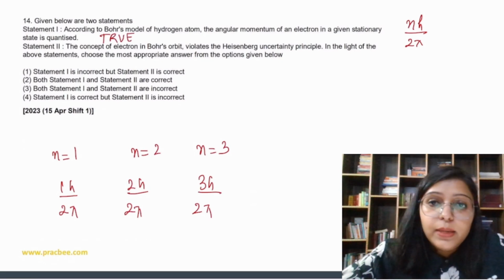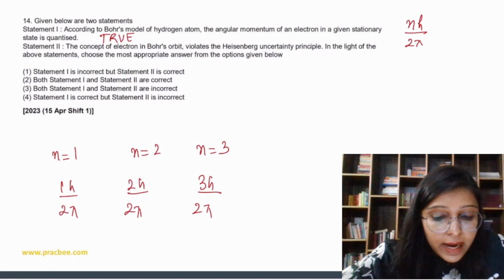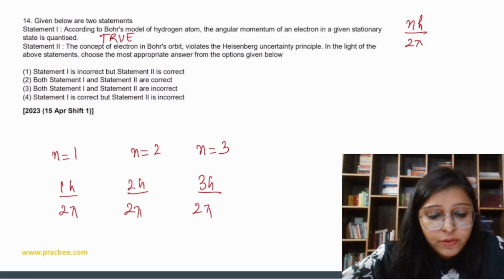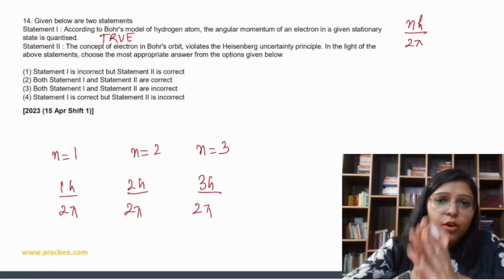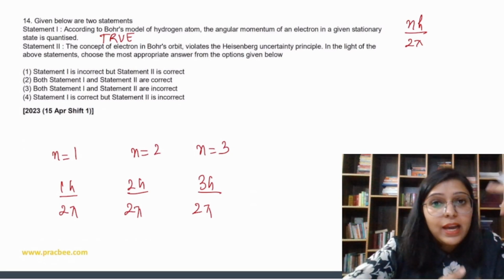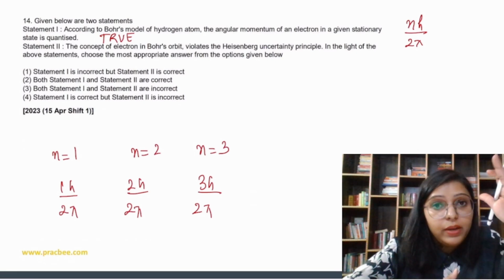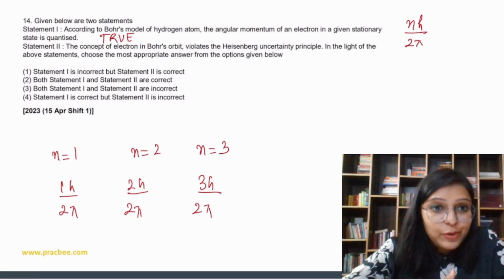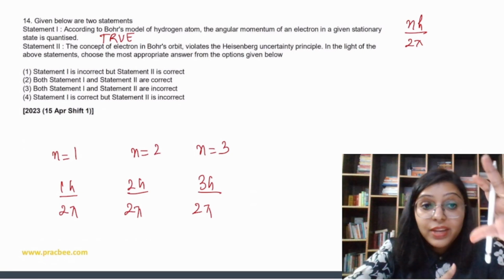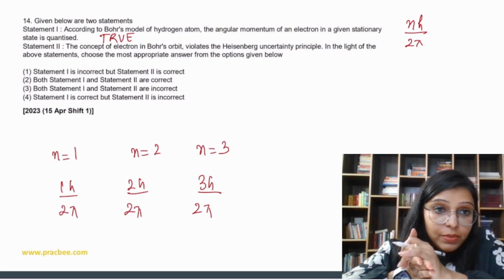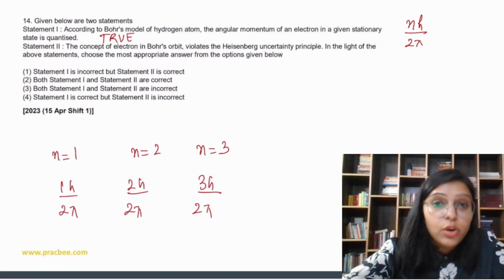Next, the concept of electron in Bohr orbit violates the Heisenberg uncertainty principle. In the light of above statements, choose the most appropriate statement. So basically, in Bohr's orbit the electrons are present in an orbit. But the Heisenberg uncertainty principle says that we cannot find the electron in the orbit exactly. There is only a chance to find the electron, and the space where we can find the maximum probability of the electron is the orbital. So after the Heisenberg uncertainty principle, Bohr's orbit is replaced with the orbital concept.